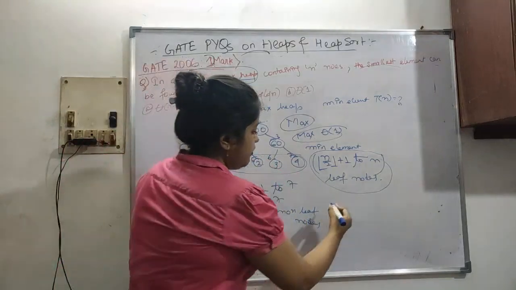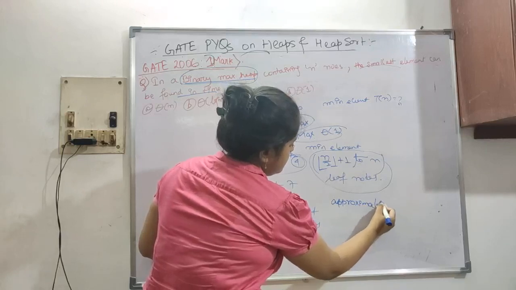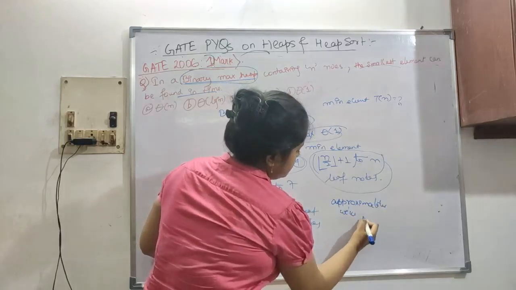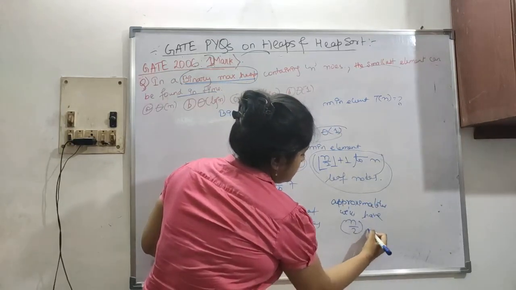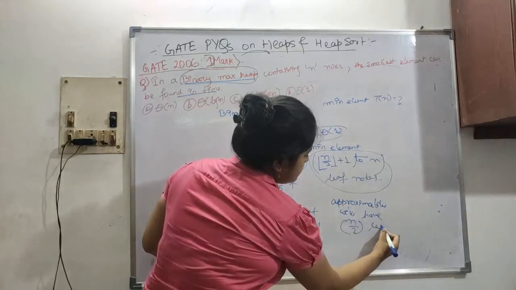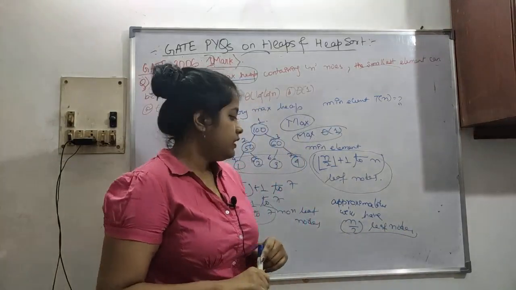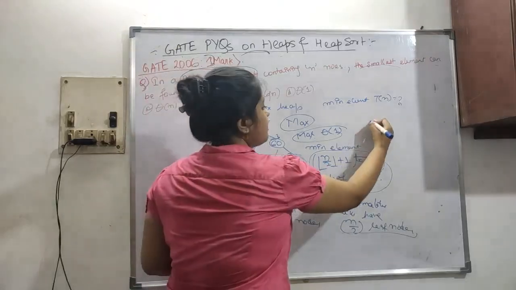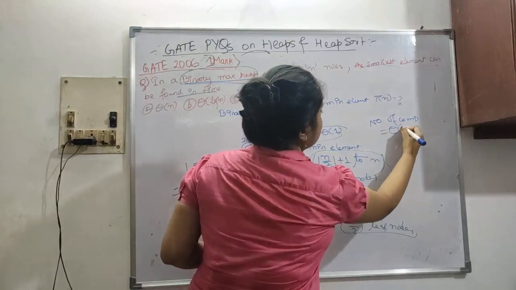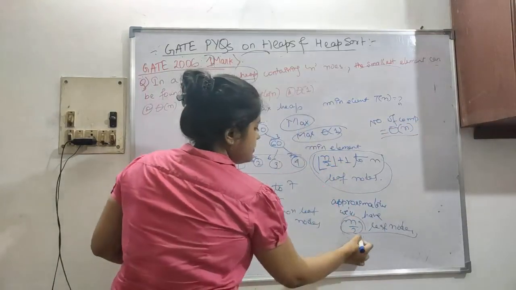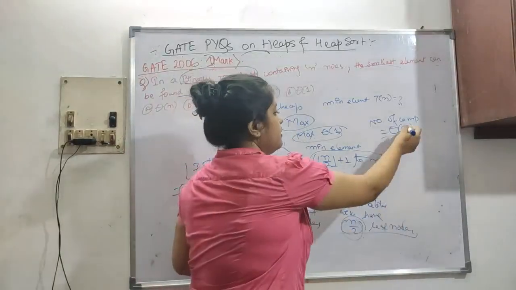So approximately we will have n by 2 leaf nodes. This is our approximate value. So n by 2 elements are our leaf nodes. Now the number of comparisons will be theta of n, since this is basically the number of leaf nodes. So the number of comparisons will obviously take theta of n.